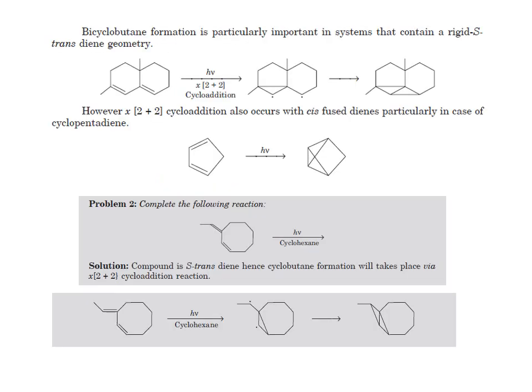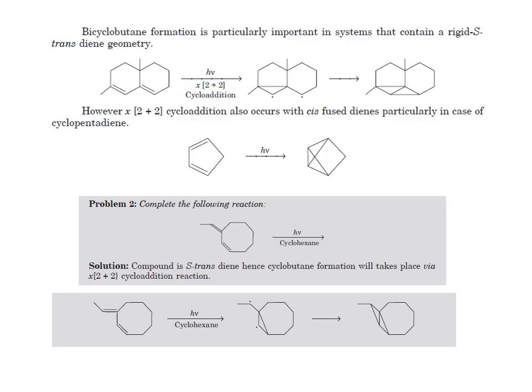Now this bicyclobutane formation is particularly important in systems that contain the rigid S-trans diene geometry, where in presence of light the cross 2+2 cycloaddition reaction is going to happen, and these two radicals combine to get the final product. However, the cross 2+2 cycloaddition also occurs with cis-fused diene systems, particularly in the case of cyclopentadiene. You see here also, in the case of cyclopentadiene, we are getting the cross product.